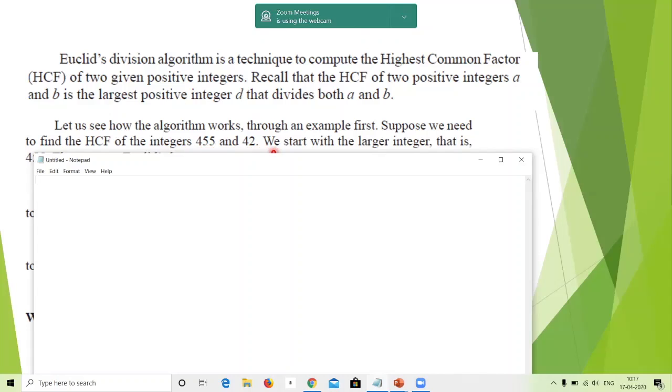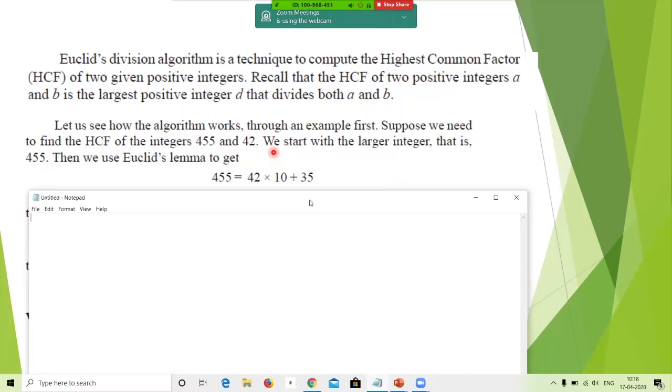Do it. 455 is equal to 42 multiplied by something plus something, surely. See that you show different steps. Don't put equal to everywhere and move ahead. The answer is 7. Perfect. Chalo, let's see step by step.